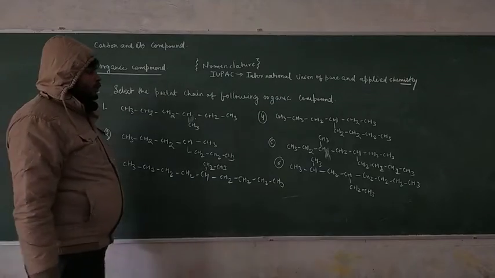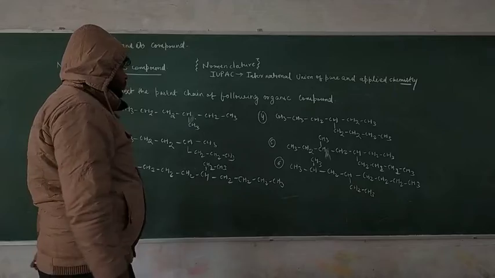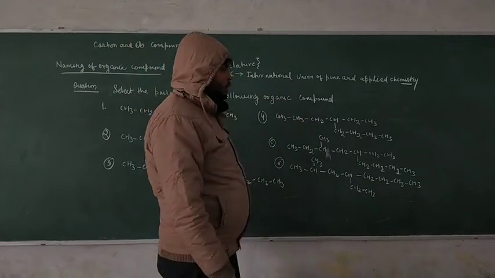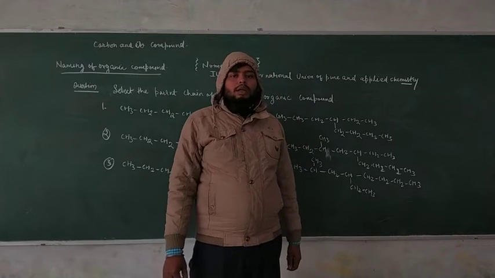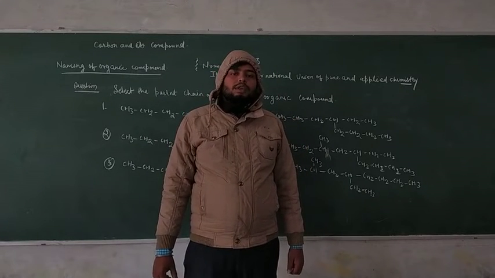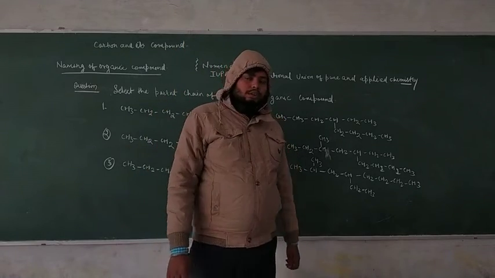You have to only select the parent chain for these. In previous minutes we discussed the first rule of IUPAC naming. That means for the naming of an organic compound, your first work is to select the parent chain.